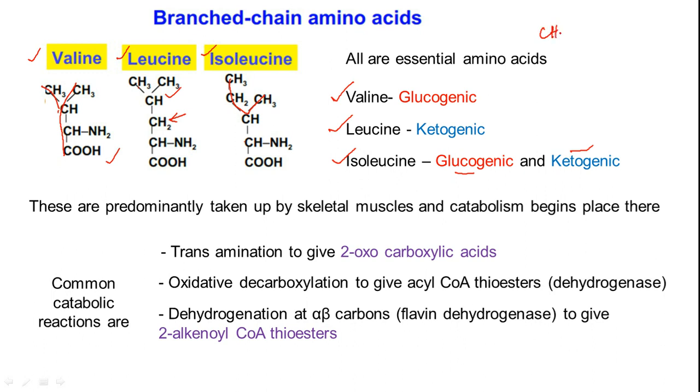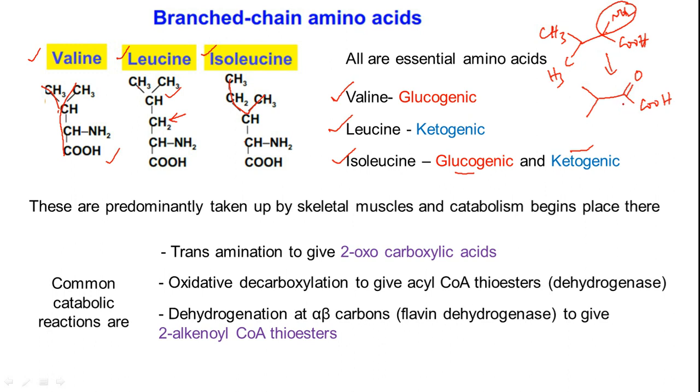Let's say you take valine: CH3, and here also CH3, and then CH, NH2 and COOH. Oxidative deamination happens here, so what you are going to have is this one, with COOH, like in pyruvic acid, where CH3 is attached to C double bond O with COOH.